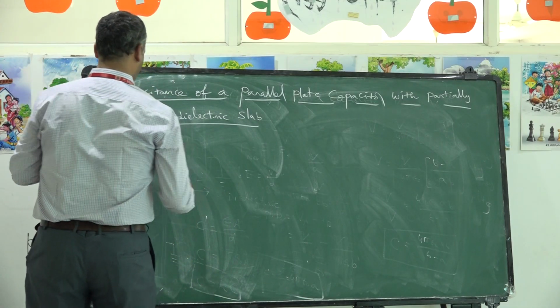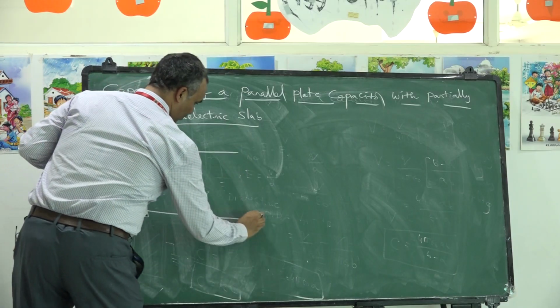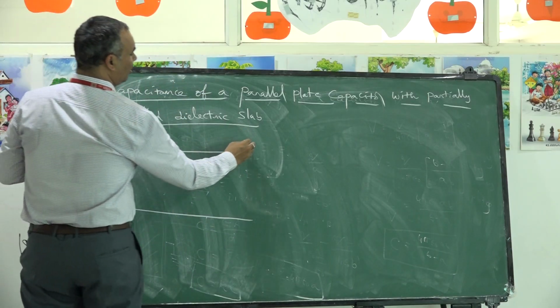Now let us see the capacitance. Here is a parallel plate capacitor.